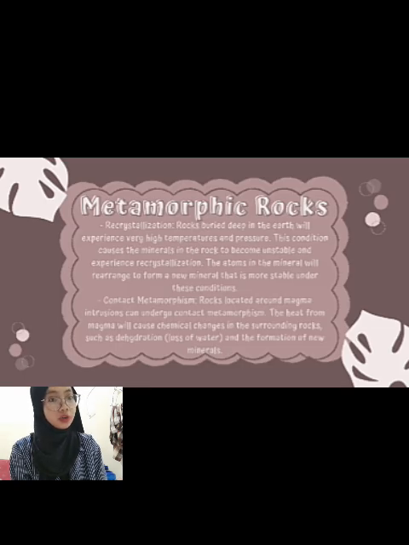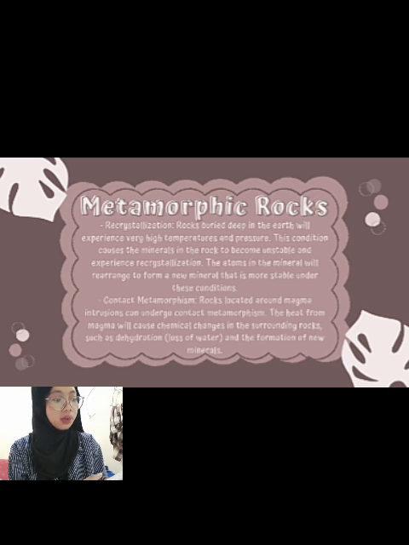And then for the last, there are metamorphic rocks. Recrystallization. Rocks buried deep in the earth will experience very high temperatures and pressure. This condition causes the minerals in the rock to become unstable and experience recrystallization. The atoms in the mineral will rearrange to form a new mineral that is more stable under these conditions.